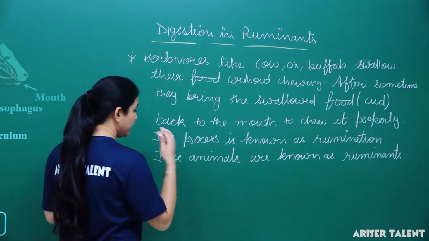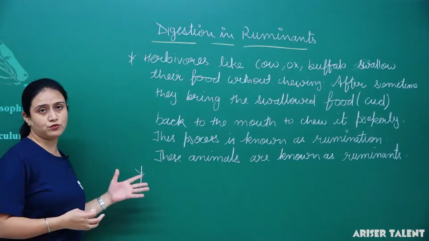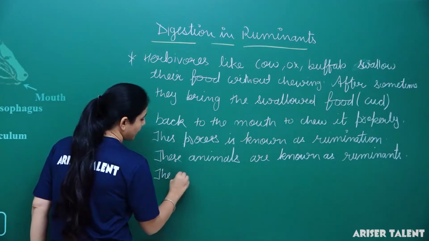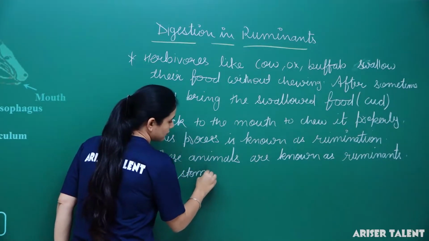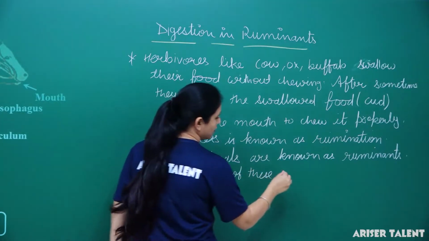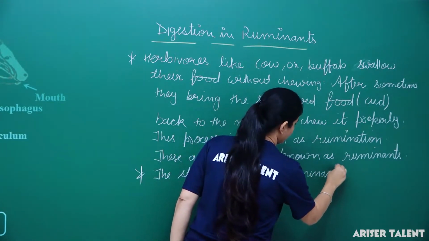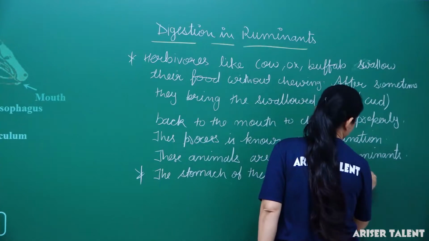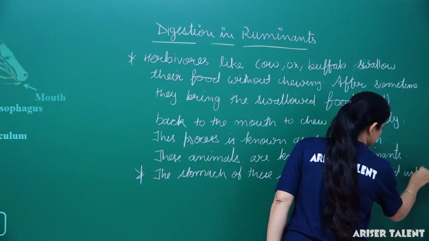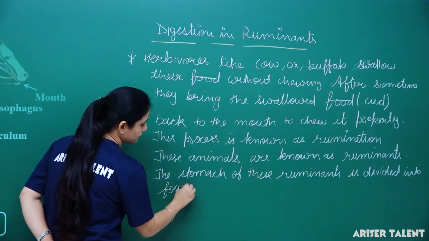Another important thing is that the stomach of these ruminants is divided into 4 parts or 4 chambers.